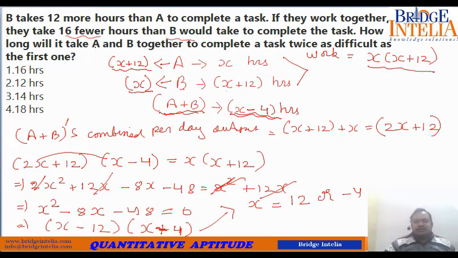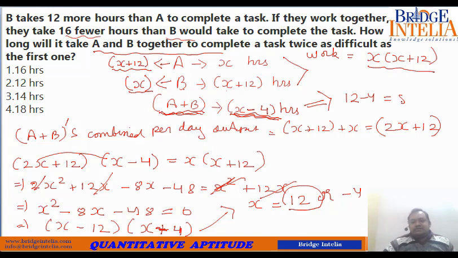Please understand what is the question. How long will A and B together take to complete a task twice as difficult? So now if A and B are working together, they are taking X minus 4 hours. So X has come out to be equal to 12. So if they are working together now, they are taking 12 minus 4 is equal to 8 hours.